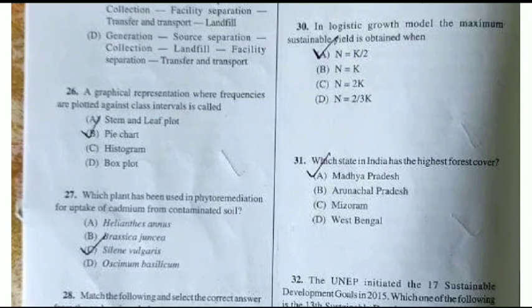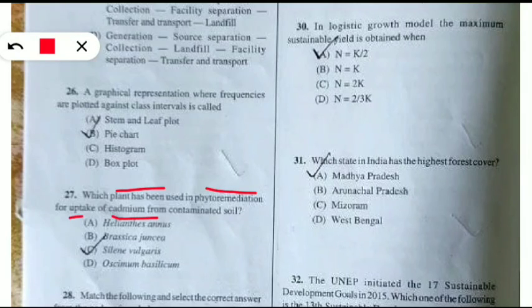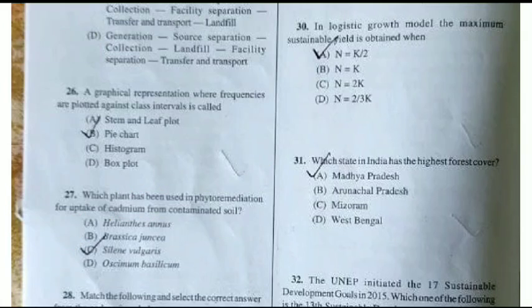Question 27 was from the bioremediation. What was the question? The question was, which plant is used in the phytoremediation for the uptake of cadmium from the contaminated soil? Cadmium, very very harmful substance. So here, which plant is used? So the plant which is used is option B, Brassica juncea. You should remember, Brassica juncea is the plant which is used for uptaking cadmium from the contaminated soil in the phytoremediation process. Let's move to the next question.